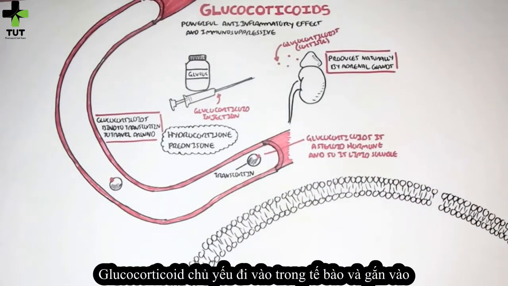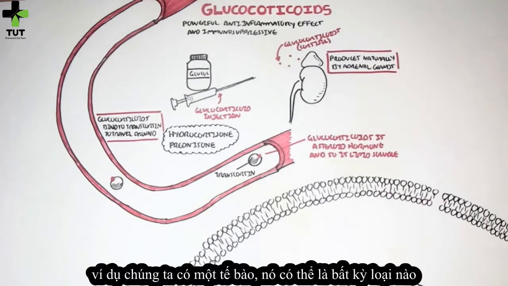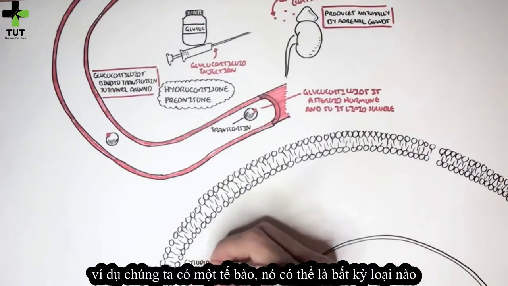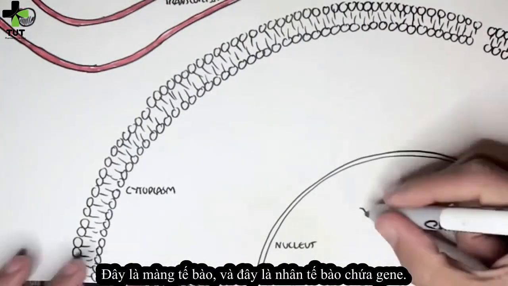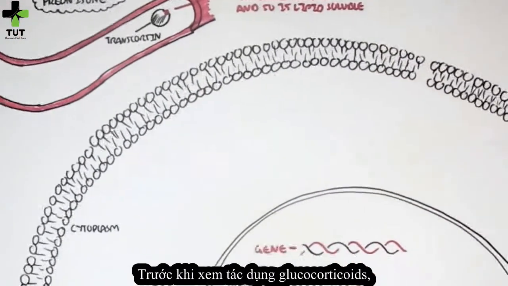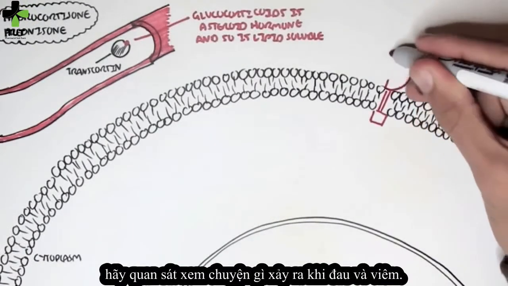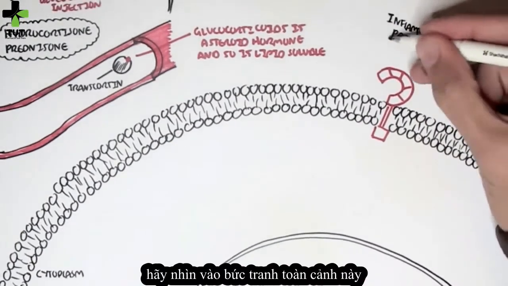So it would revolve around these two things. One of the main things glucocorticoids do is that they go inside a cell and bind onto a glucocorticoid receptor and upregulate and downregulate certain genes. So here we have a cell. It can be any type of cell. Here we have the cytoplasm of the cell, and here we have the nucleus of the cell containing the genes. Before we see what glucocorticoids do, let's see what normally happens during inflammation, pain, and infection, and look at this in an overall picture.